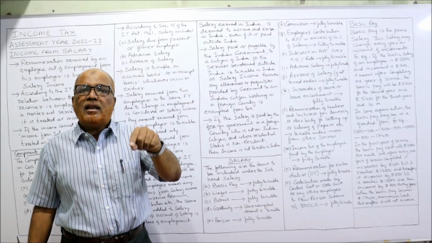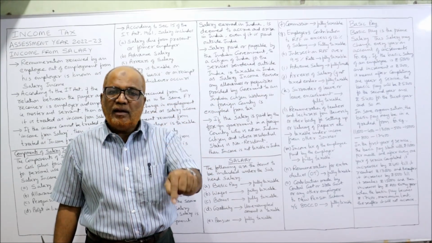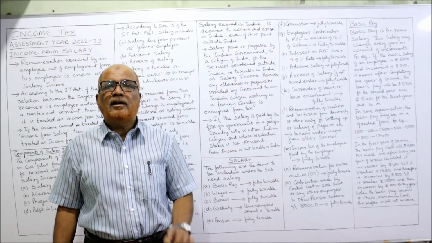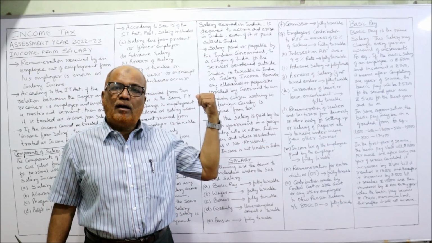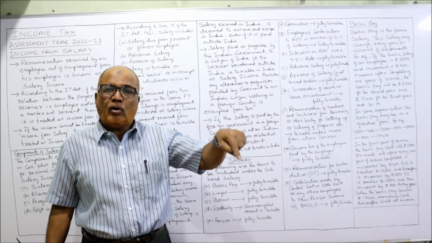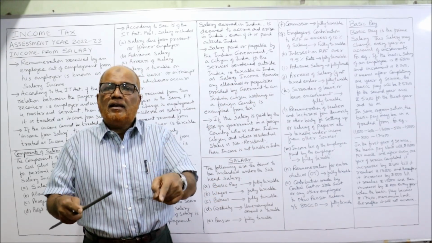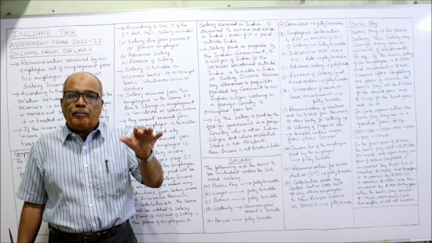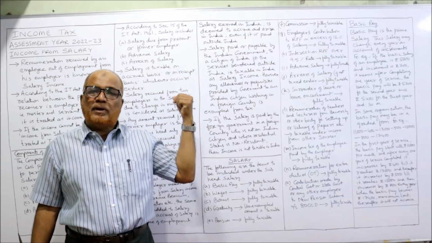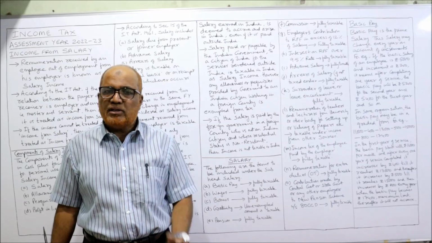Whatever salary is paid to that ambassador accrues in India, so it is taxable in India. The person is rendering the service outside India, but the salary is paid or generated from India, so it is an Indian income. Salary is taxable. However, any allowances or perquisites given to that person working abroad are exempted from tax. Remember this point.